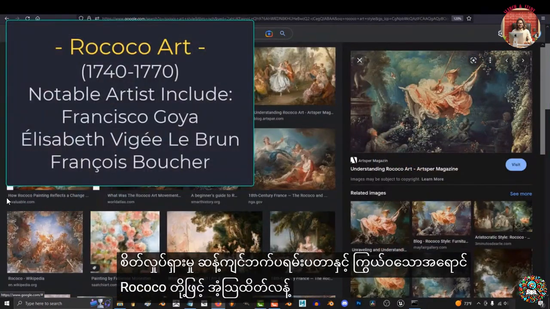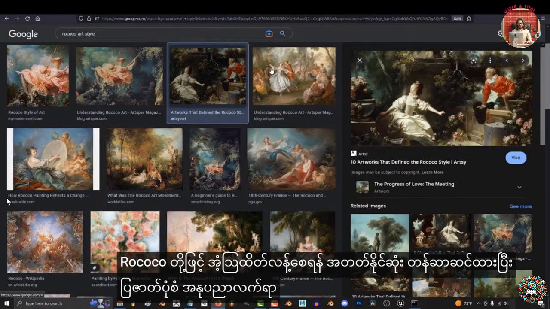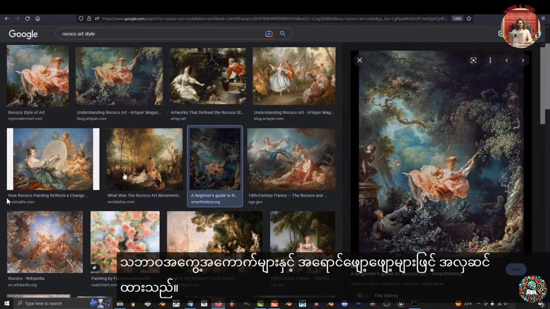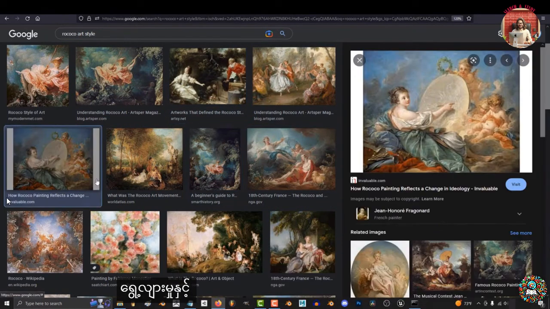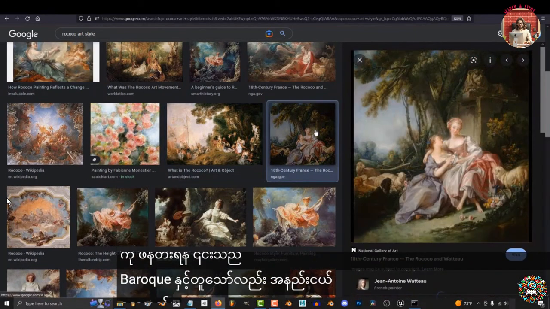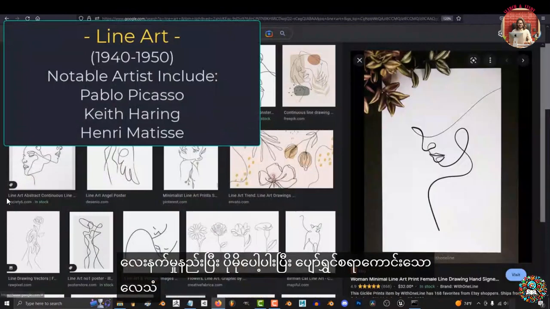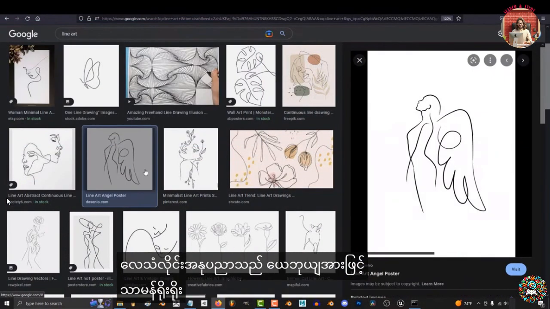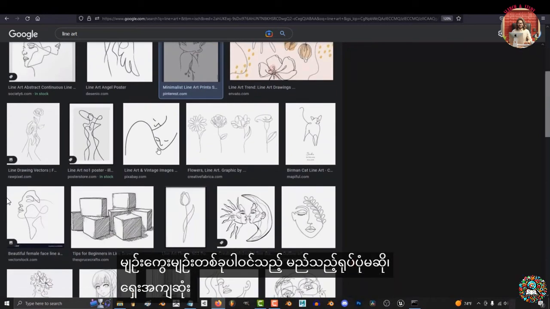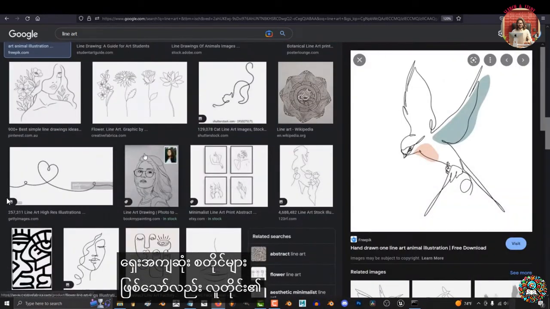Rococo. An extremely ornamental and theatrical style of art. It's often super decorated with nature, curves, gilding, and light pastel colors to create surprise and the illusion of motion and drama. It's kind of like Baroque, but a little less serious, in a much lighter and happier tone. Line art is generally any image consisting of a distinct straight or curved line against a usually plain background. It's one of the oldest styles, but it's still one of everyone's favorites.